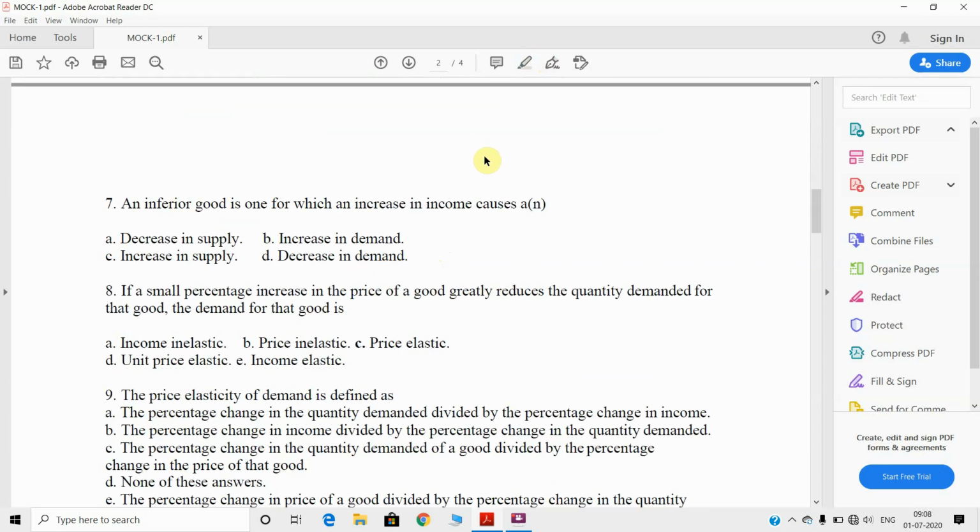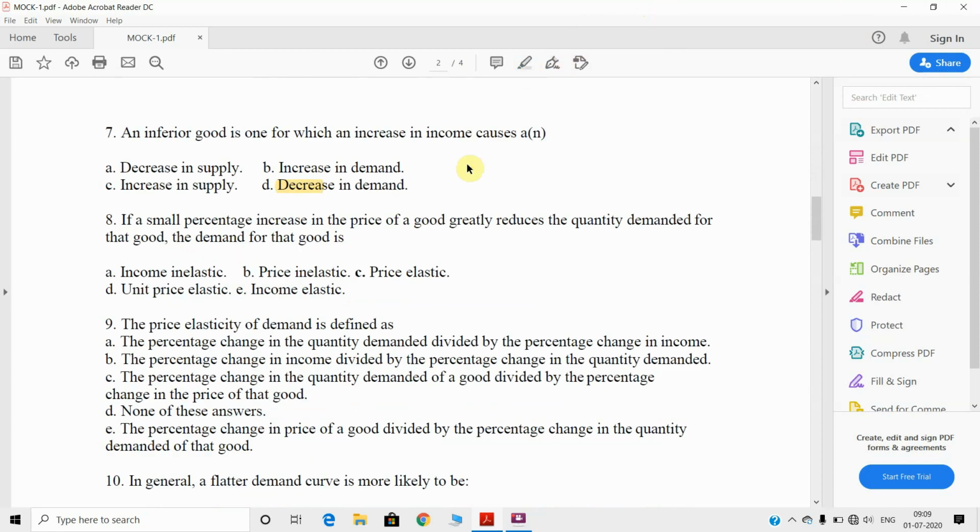Next, come to the seventh question. An inferior good is one for which an increase in income causes what? A decrease in the demand. So the answer will be D, right? So the answer will be D.